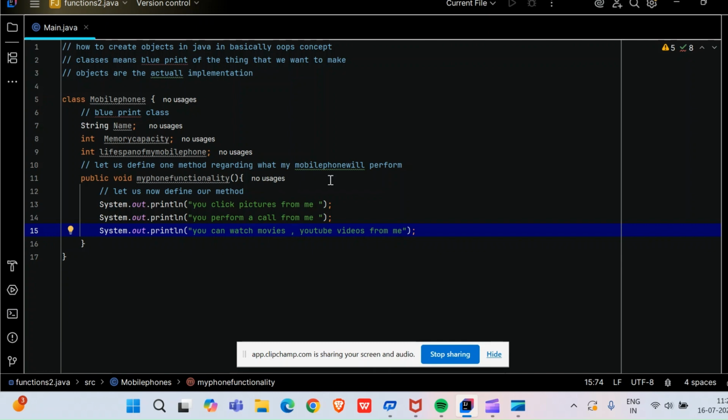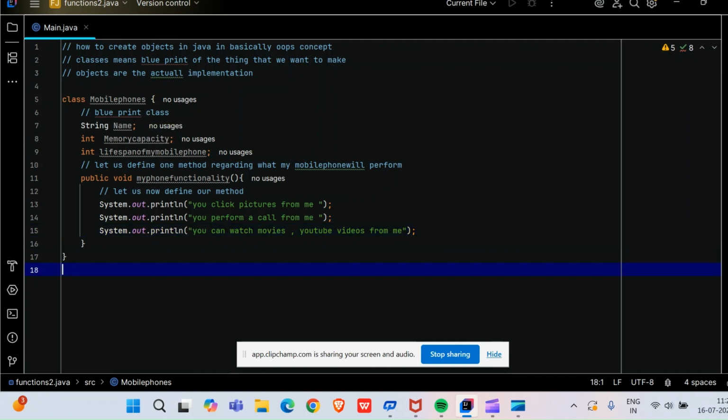The meaning is, friends, I have not made the object of the mobile phone first, and I have not called them by putting a dot in between. I will show you what I'm telling. That's why no usage is coming, commonly for all these properties. So now I will make the object for this mobile phone class, and one by one I will call them.